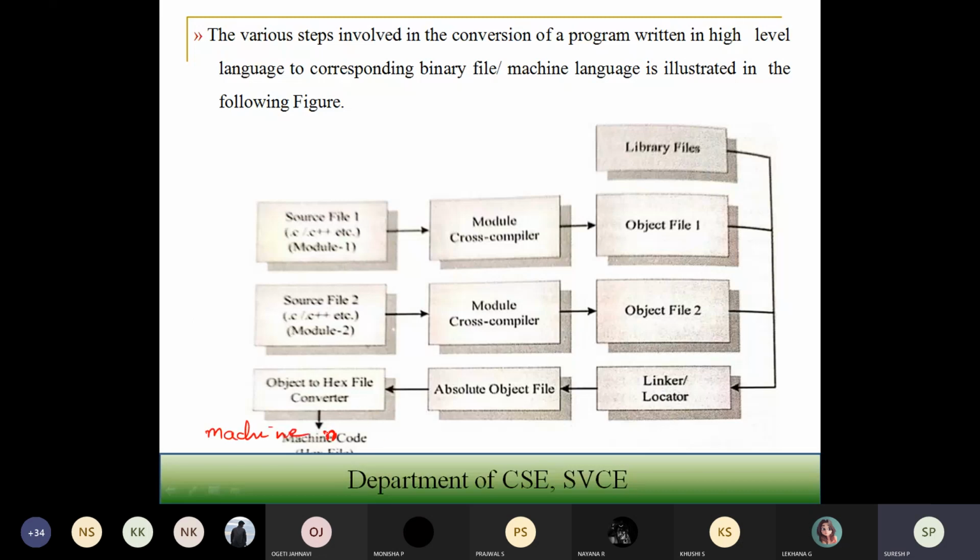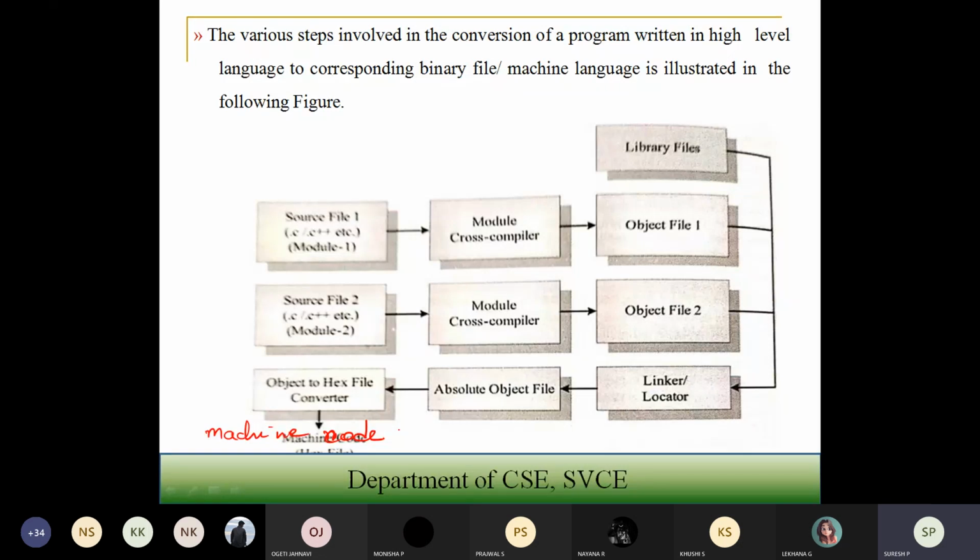That's how the steps are involved when you are converting your high level language to low level language. Low level language is nothing but the machine language or binary language. Since all of you know that, these are some of the steps which have been involved. So if you see this particular figure, you come to know.